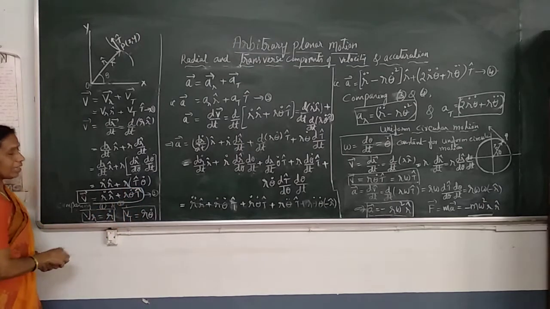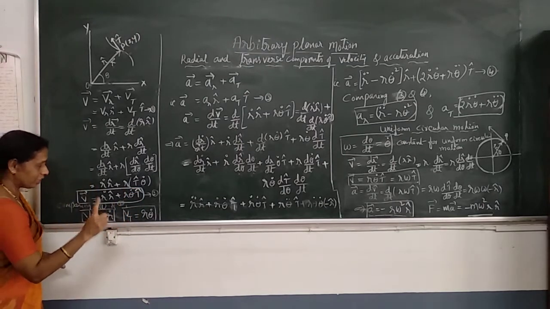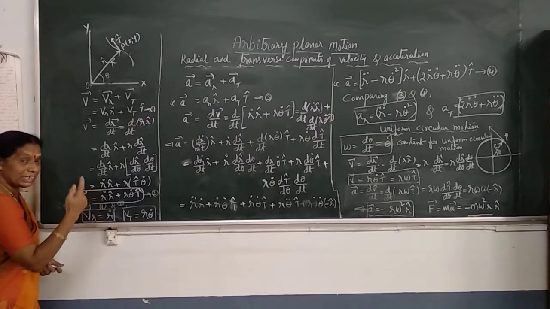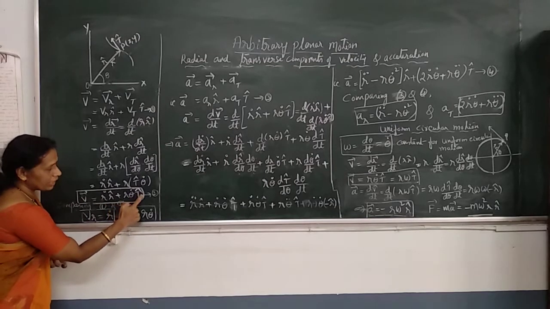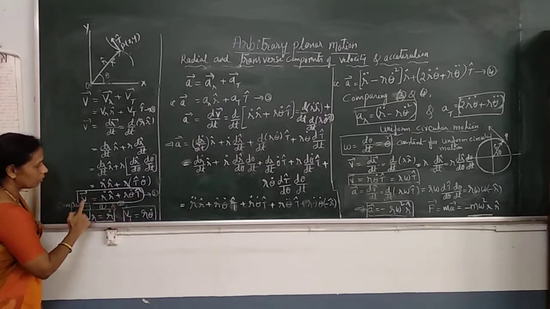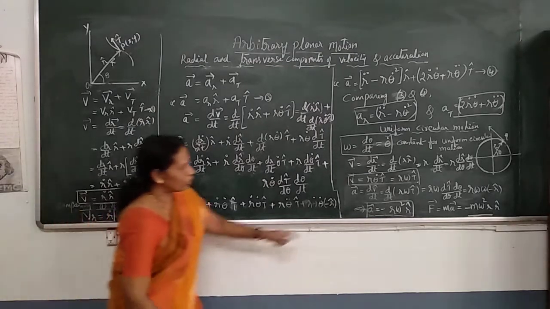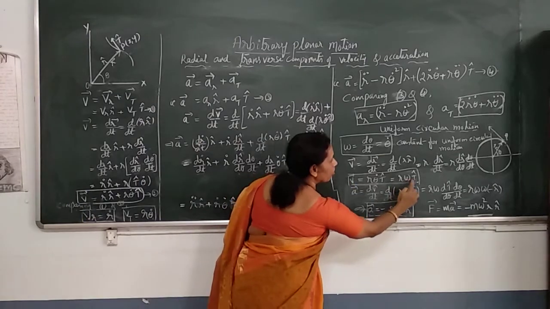I repeat, in uniform circular motion, R constant, so that R dot, dr by dt, is 0. This term becomes 0. V vector becomes R theta dot T cap. What is theta dot? Omega. So V is R omega T cap, as we got here. V vector is R omega T cap.